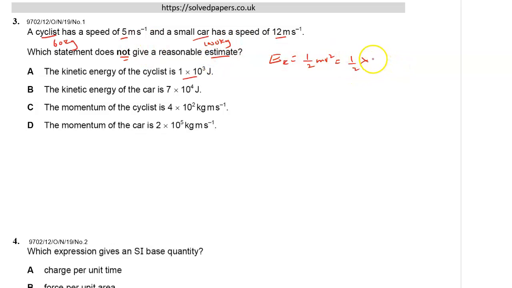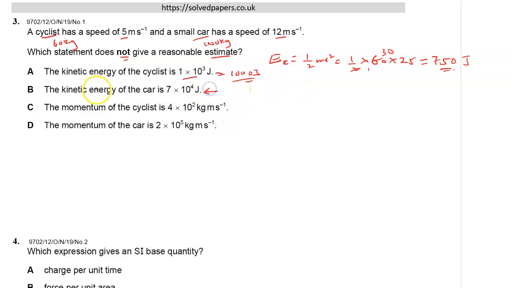Times 60, a cyclist, times the speed of a cyclist, which is 5 squared, is 25. So basically this is 30, and 30 times that, you'll get 750 joules, and 750 joules is less than 1,000. This is approximately 1,000 joules, and of course the cyclist has got less than that, so that's not a reasonable estimate.